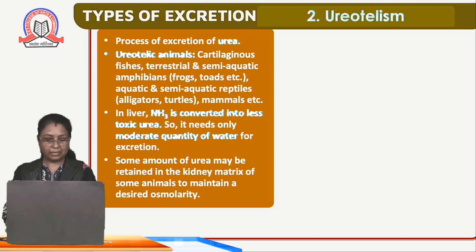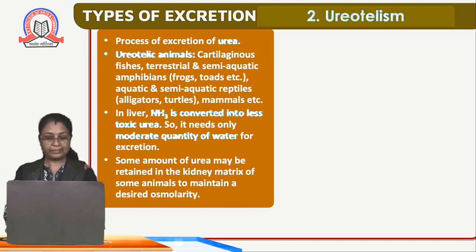The ammonia which is formed in the liver gets converted into less toxic material, that is urea. If we compare ammonia and urea, ammonia is more toxic. So in the liver, this toxic ammonia gets converted into urea, and here only a moderate quantity of water is required, that is 50 to 100 ml.